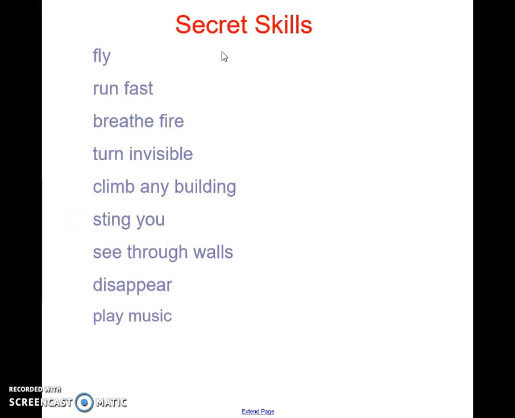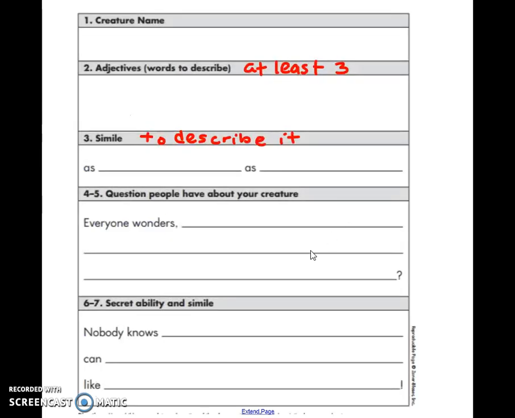And then here are some examples of secret skills. So fly, run fast, breathe fire, turn invisible, climb any building, sting you, see through walls, disappear, or play music. And you can definitely, again, add your own secret skill that's not on the list. So now you can go ahead and plan out your creature. Have fun doing it and be as creative as you can. When you've finished your plan, you're ready to move on to the next lesson.